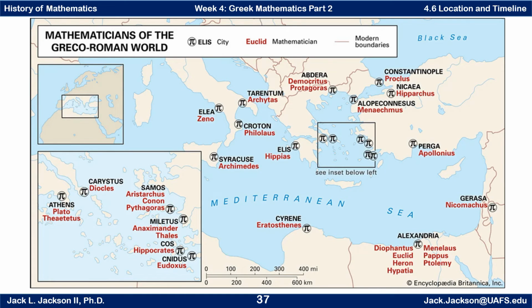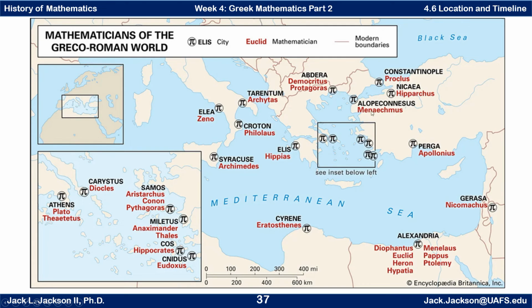I've shown this at least once before in an earlier video, but this one shows us where a lot of the mathematicians were. If you look at this insert right in here, the little bit of Asia Minor and the Greek peninsula is blown up here. So in Athens, you had Plato. We have different ones that you can see here. Pythagoras started over here and ended up in Croton. In Miletus, you had Thales and Anaximander. Hippocrates down here. Eudoxus was down in this part on some of these islands, around the Aegean Sea.